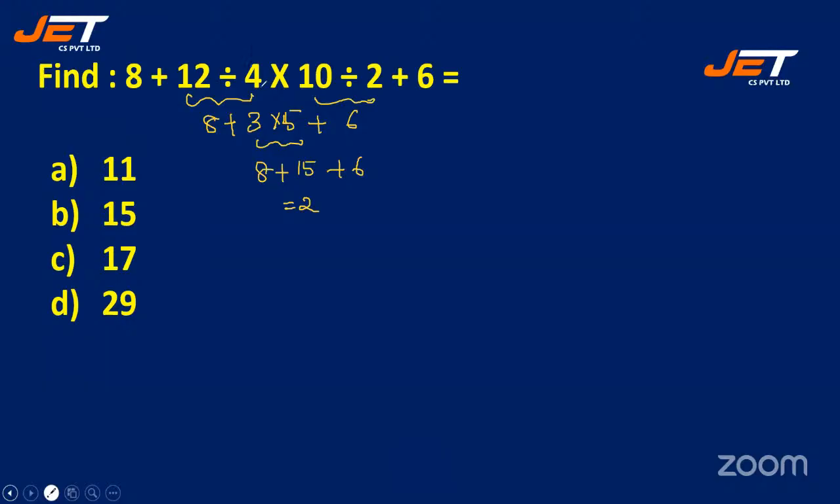So 12 divided by 4 is 3. 3 multiplied by 5 plus 6. So 15. Yes. So 15. 8 plus 6, 14. So it is 29. Correct. So your option D must be the correct one. Let's see the answer.